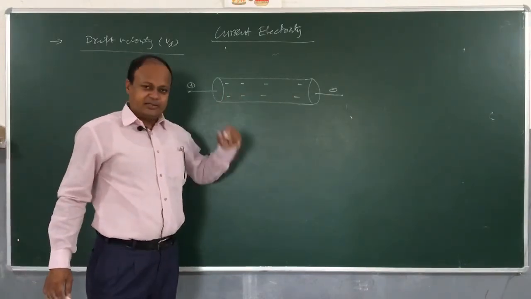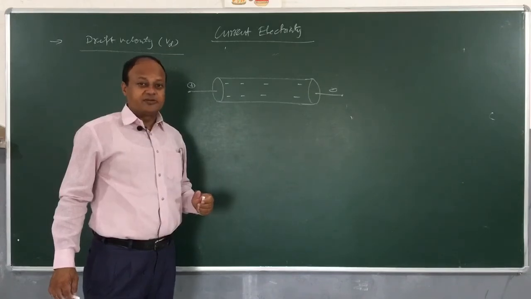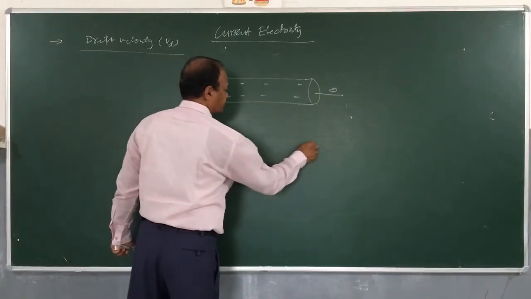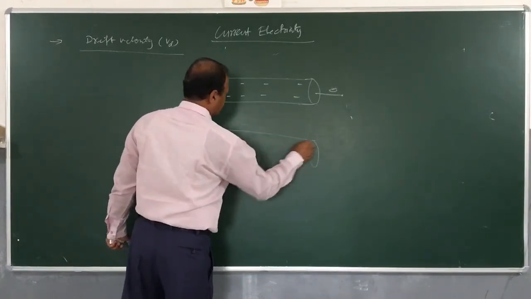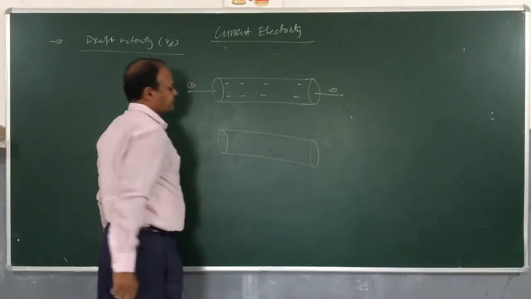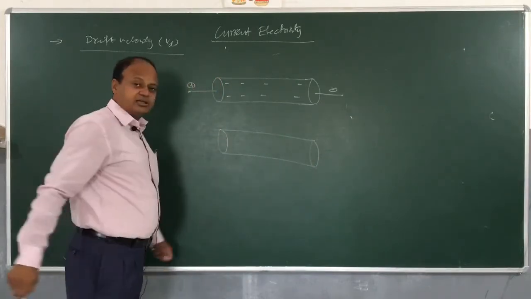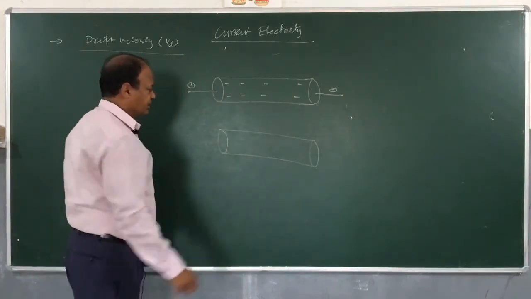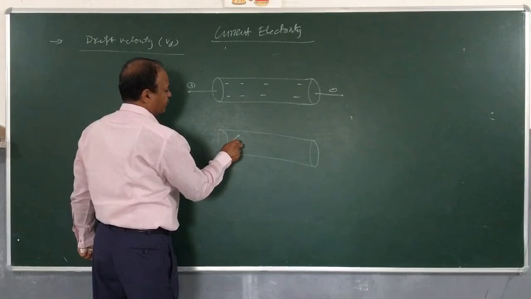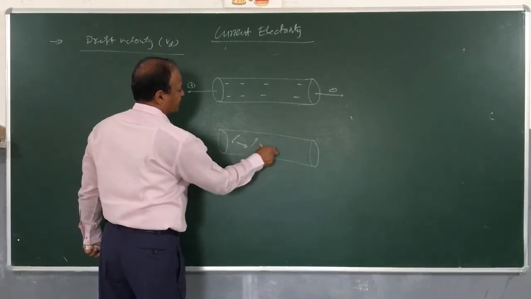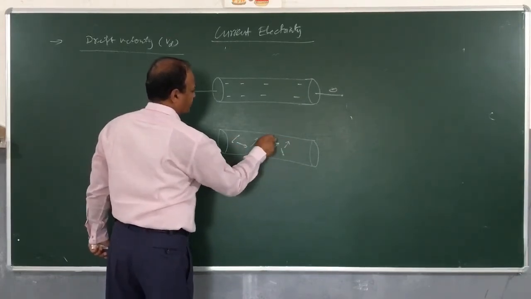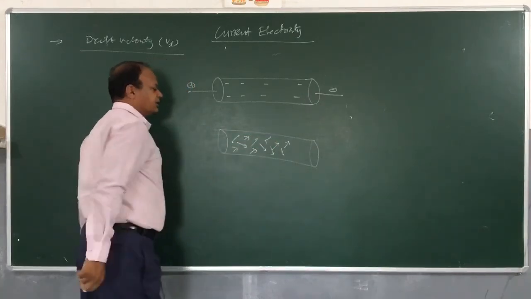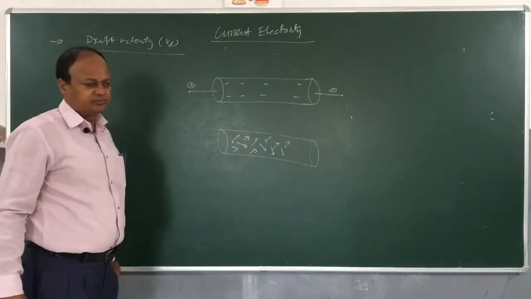If I don't apply this potential difference, then what happens? Let us briefly study that also. As I discussed with you in the beginning of this lecture, in the absence of an electric field, like here we have not applied, these electrons have a random motion. They move in all possible directions, and in the process the net result of motion is what? 0.